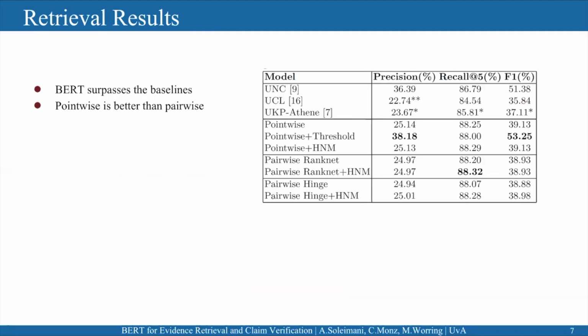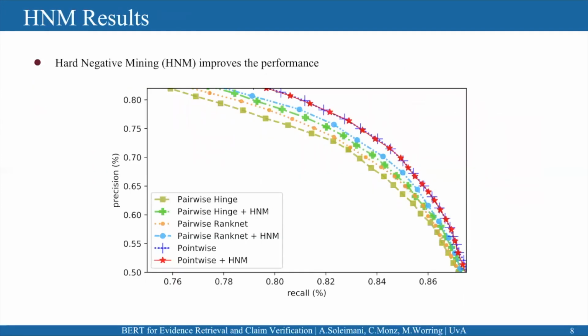And let's see the results. We show that BERT is much better than the state-of-the-art methods for evidence retrieval. Also, the pointwise method has a better performance than the RankNet loss or hinge loss that we use for the pairwise method. You see that HNM helps to improve the performance in terms of precision and recall for the pairwise method significantly. Also, it keeps the performance for the pointwise method.